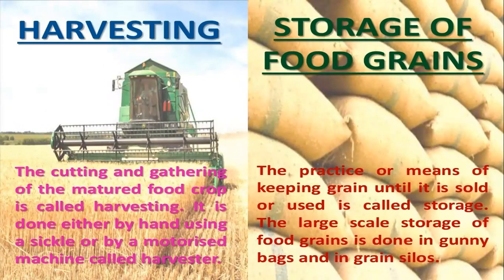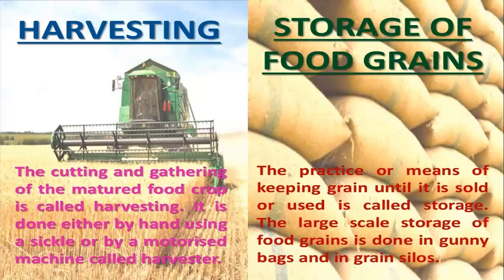Next, now our crop is ready to harvest. Harvest means cutting and gathering of the crops. That is on a large scale. So either it is done by hand using a sickle or by a machine called a harvester. And there is one more machine known as a combine, which does the work of two: harvesting as well as threshing is done by the same machine. That is also a time saver. Time and labor both are saved by that process.